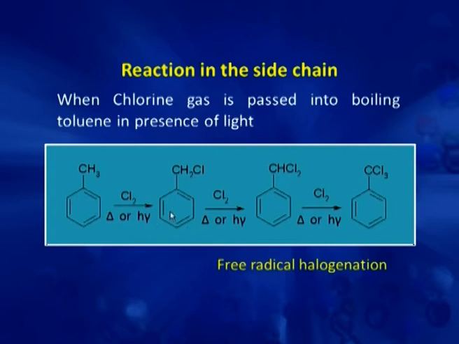If benzyl chloride reacts further, it gives benzal chloride, which on further reaction with chlorine in the presence of light gives benzotrichloride. So, all this depends on the amount of chlorine present.